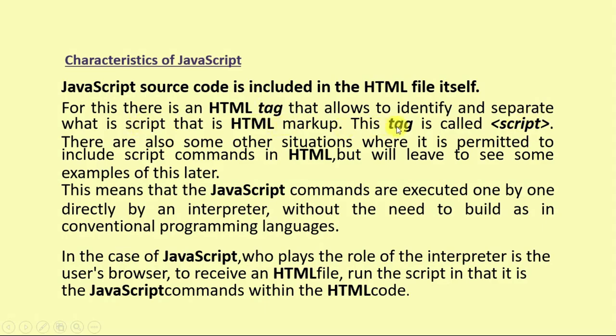This tag is called script, as it is shown here. There are also some other situations where it is permitted to include script commands in HTML, but we'll see some examples of this later. I'm going to give you a brief example of that particular characteristic of JavaScript.